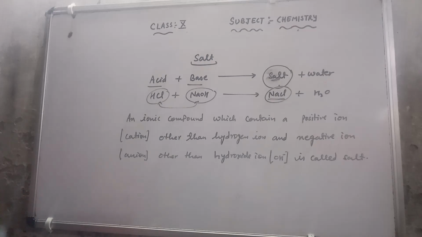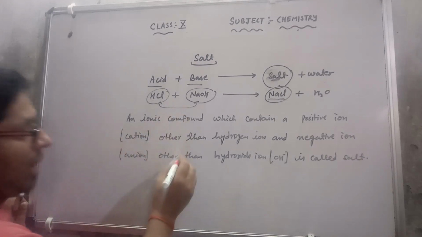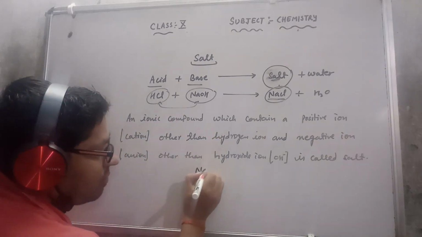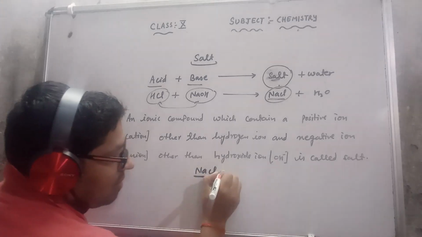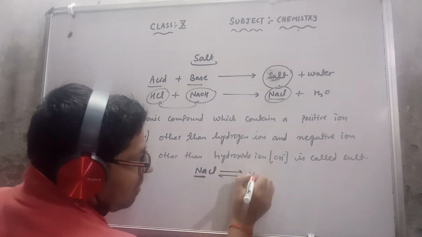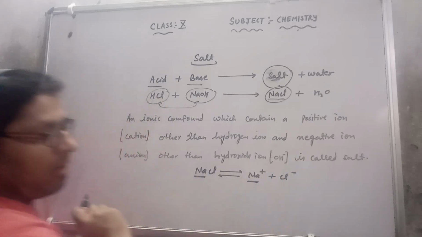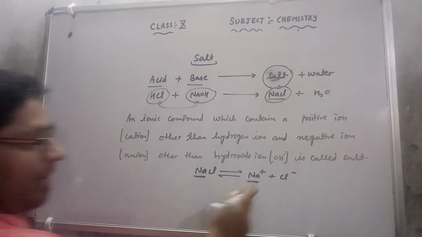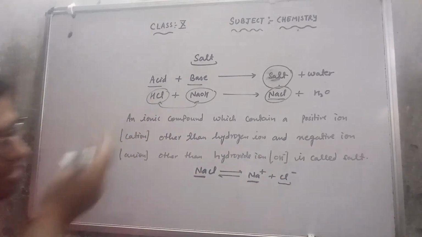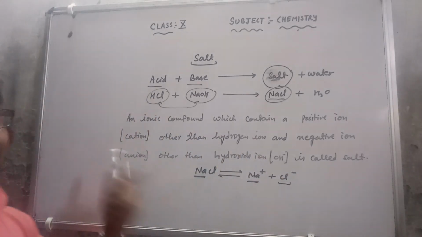The example that I have discussed with you is NaCl. Here you can see this NaCl contains Na positive and Cl negative. This is a positive ion other than hydrogen ion. This is a negative ion other than hydroxide ion. So NaCl is a salt.